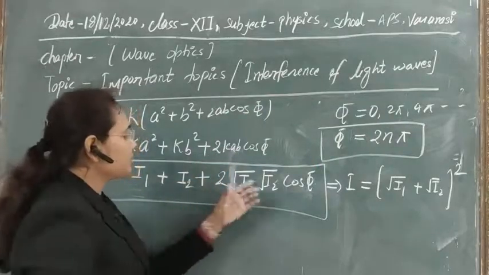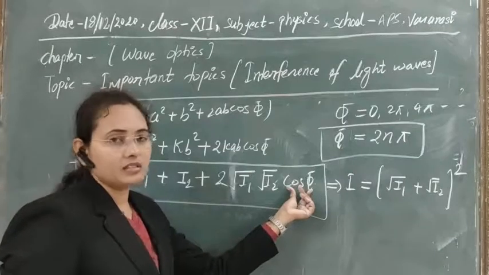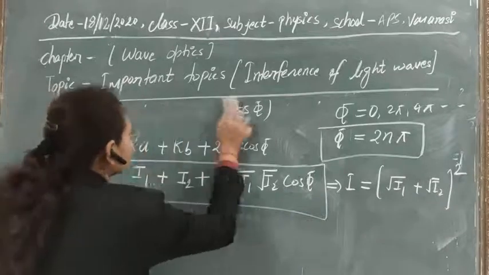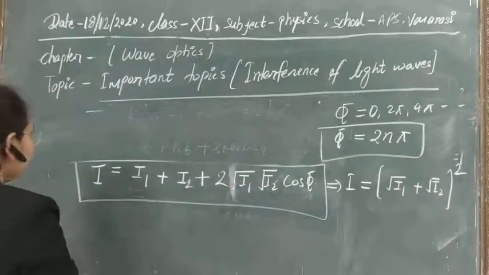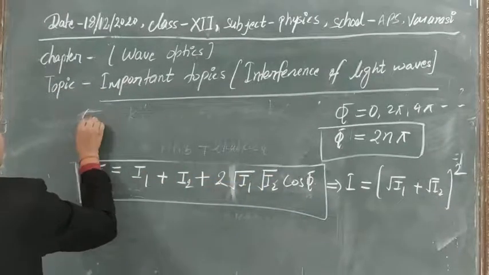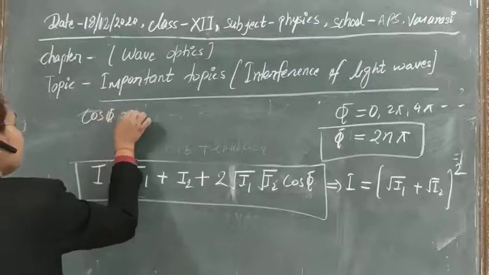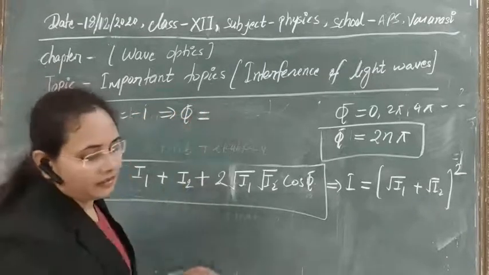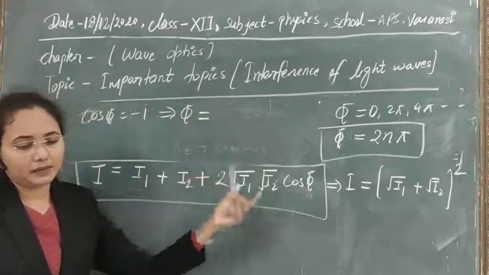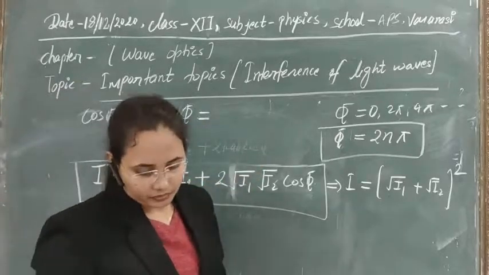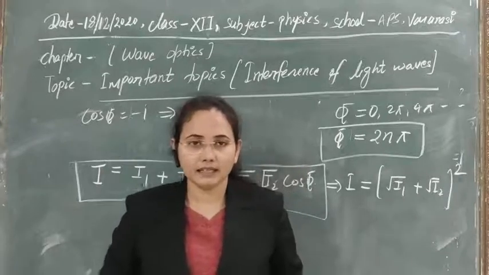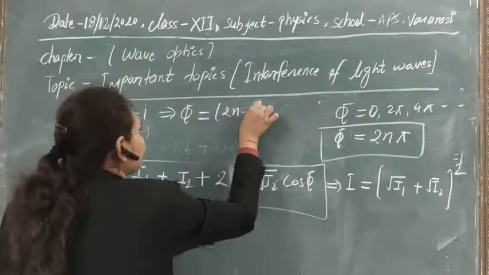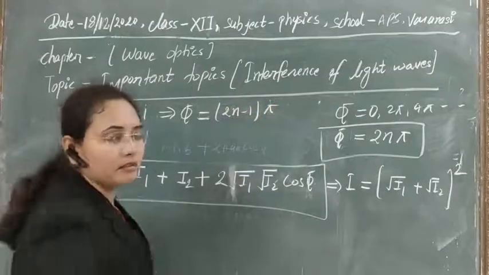For the minimum, cos phi should have its minimum value, that is minus 1, not 0. For minus 1, phi is obtained as pi, 3 pi, 5 pi. In general, this is (2n minus 1) pi, clear?